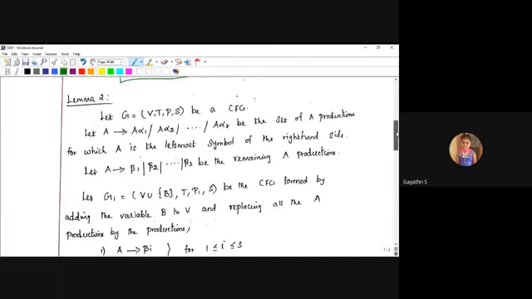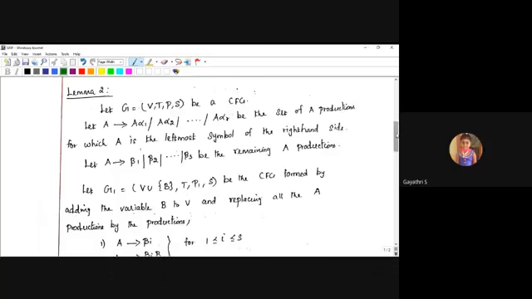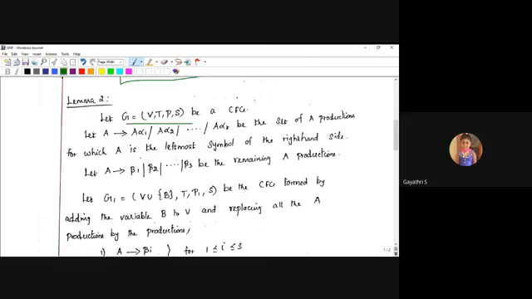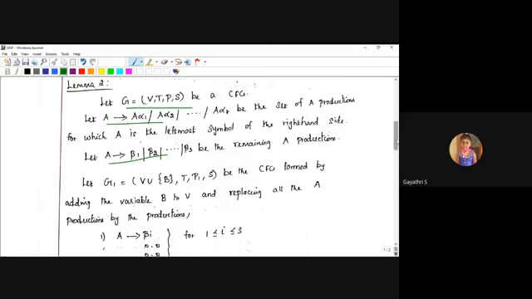In lemma 2, again take a grammar G = (V, T, P, S), a context free grammar, and one production is there: A produces A alpha 1 or A alpha 2, some one production. Some remaining production, A produces beta 1, beta 2. Okay, so this is one production and this is one more production, the remaining A productions.